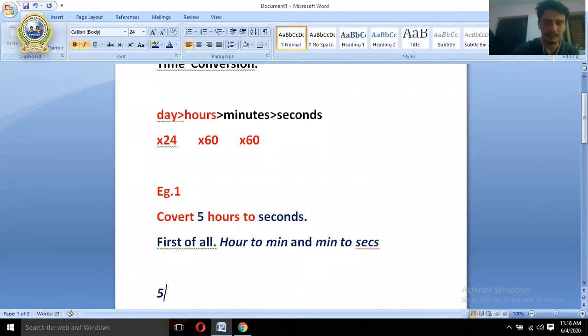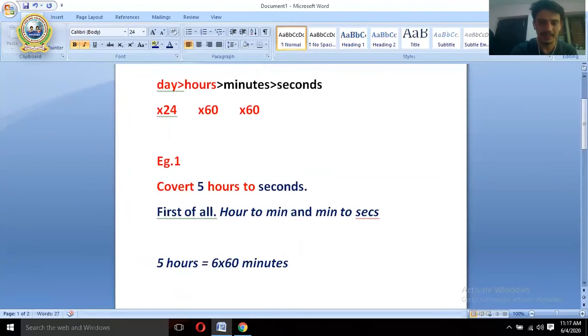So you can write 5 hours equals 5 into 60. When hours are multiplied by 60, that becomes minutes. So you can write minutes there. Go to the next step. Write the equal to. 5 into 60, what answer comes? 5 into 60 is 300. So that is 300 minutes.